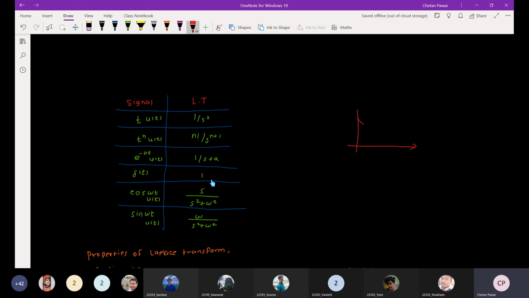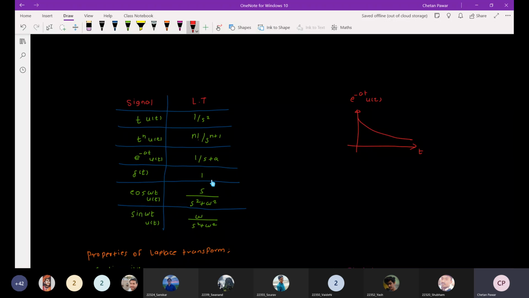That will be a decaying signal, right? So this is also a stable signal, right? At t tends to infinity, we are getting a finite amplitude. So if you put e raised to minus at u of t in that particular formula, the Laplace transform for this signal will be 1 upon s plus a.